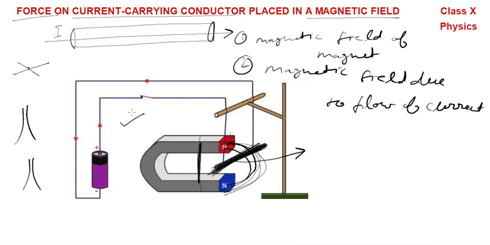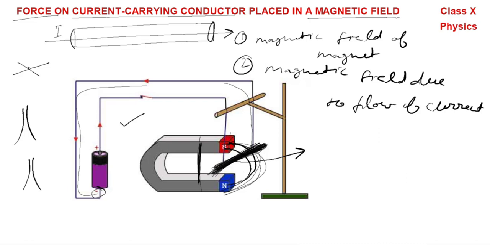Let me summarize. When current flows in this rod, current comes in this way, flows in the rod and flows back to the negative end of the electric cell. The circuit is completed and this piece of conductor experiences a mechanical force. I had told you why it experiences a mechanical force. There are two types of magnetic field.